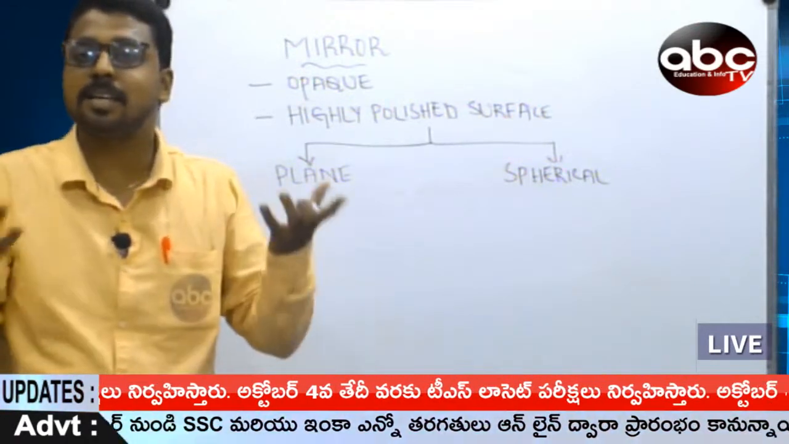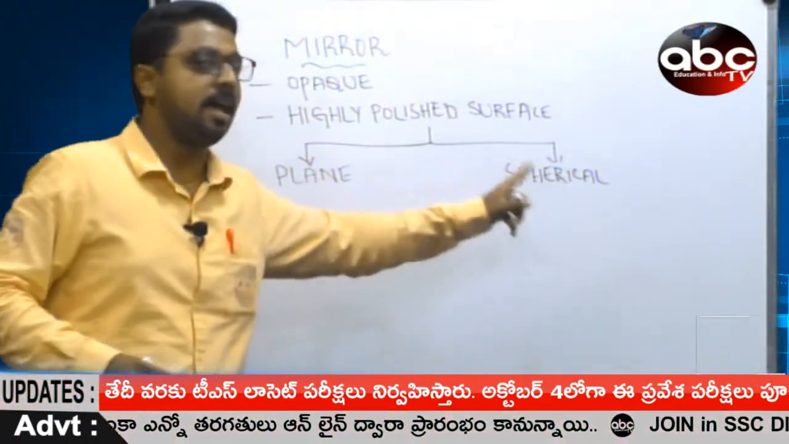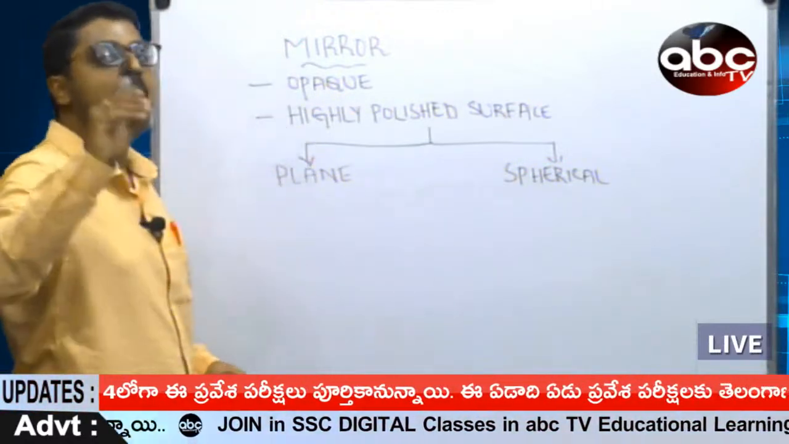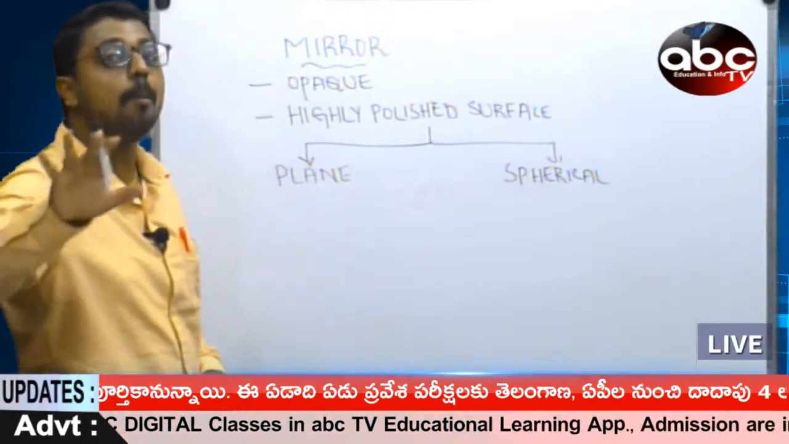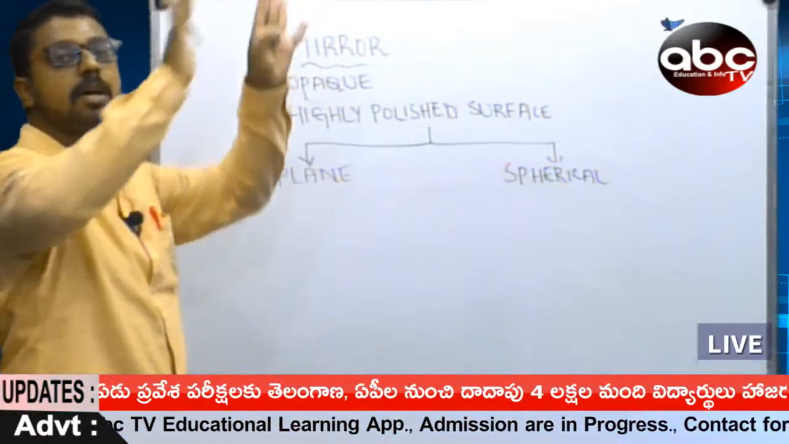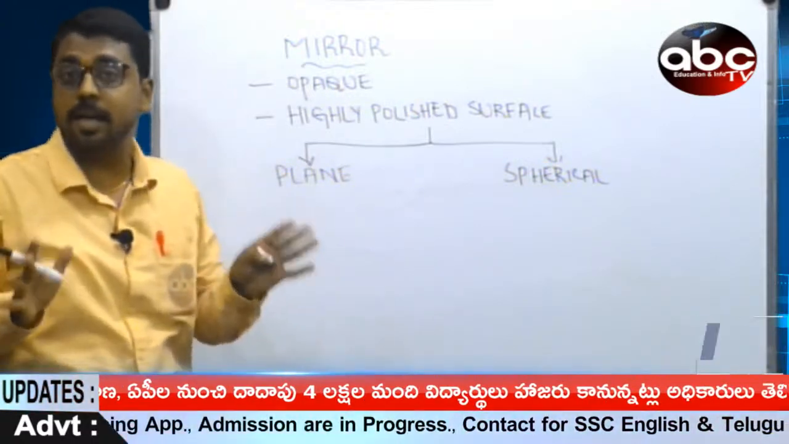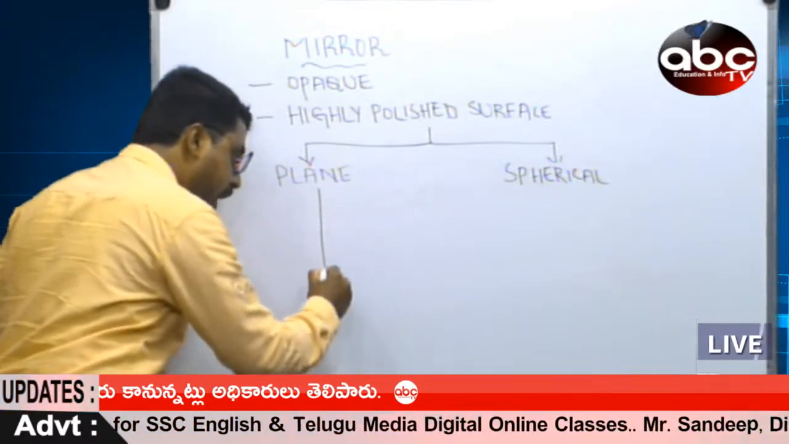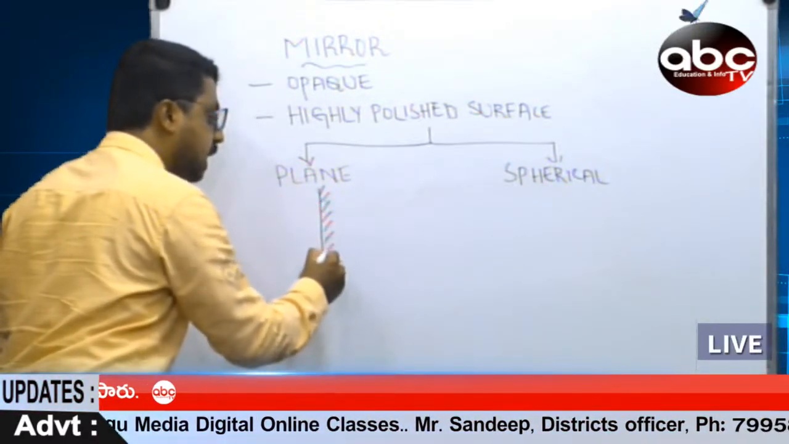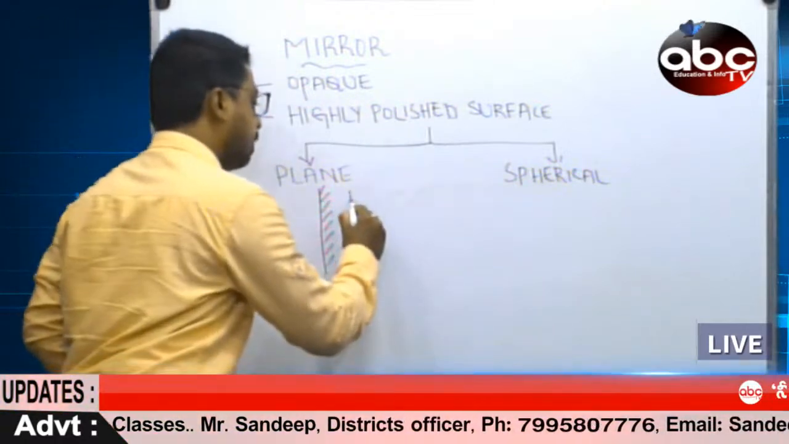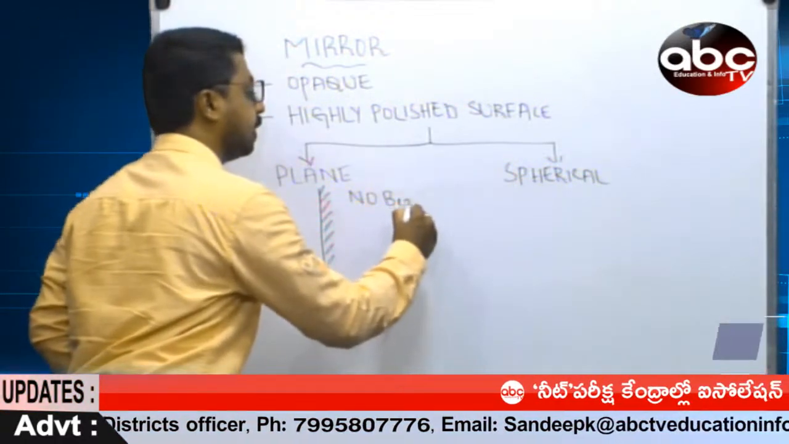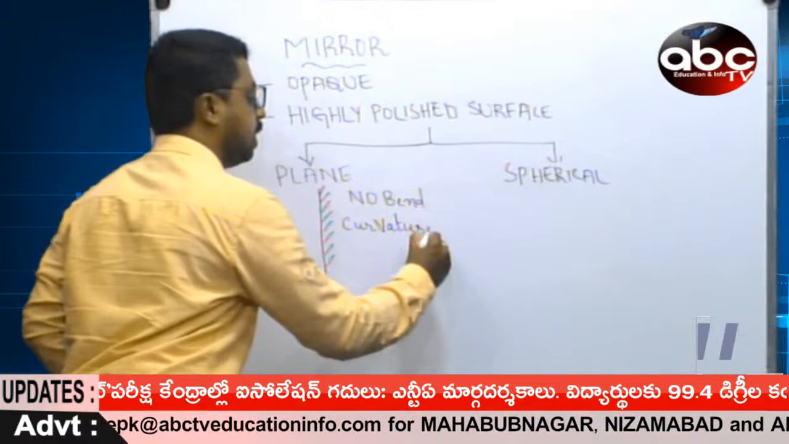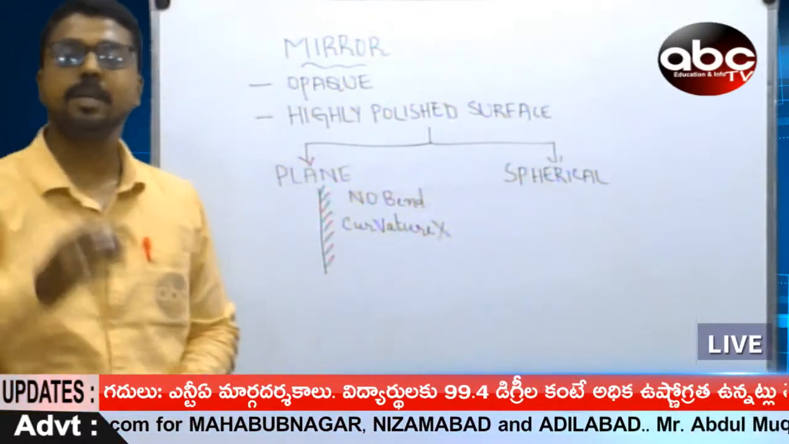Then what is the differentiation between plane and spherical mirror? Let us understand it. Listen carefully. A plane mirror has no curvature or bending. It's like the Eiffel Tower, straight enough. No bending is seen in a plane mirror. You can say no bend, or you can also use the word curvature. Curvature cannot be seen.